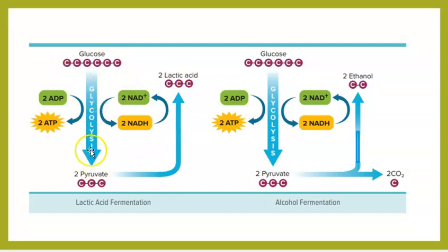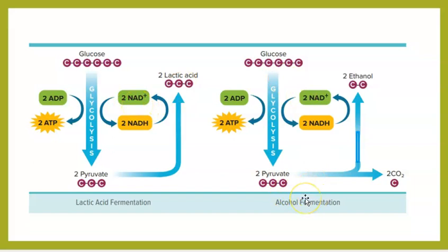Again, let's compare them. We start with 1 molecule of glucose in both cases. Glycolysis will make 2 molecules of pyruvate, which is a common process. And finally, the net gain will be 2 ATP, as we said. Then, in the case of lactic acid fermentation, the pyruvate will make just lactic acid, 2 molecules, plus 2 molecules of NAD plus.